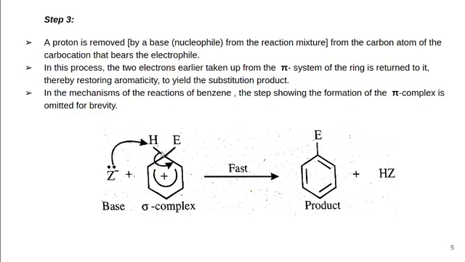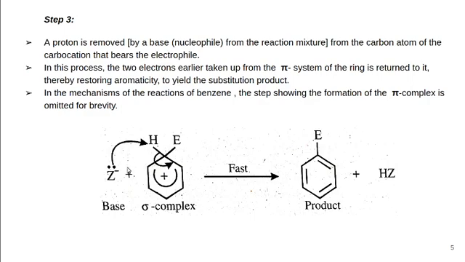So the proton attached to the carbon atom that contains the electrophile gets removed from the sigma complex by the base. In this process, the 2 electrons earlier taken up from the pi system of the ring are returned to it, thereby restoring aromaticity to yield the substitution product.